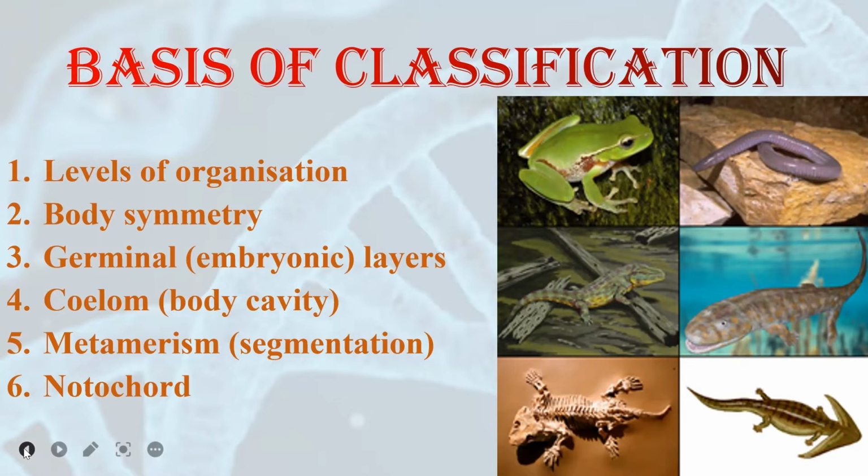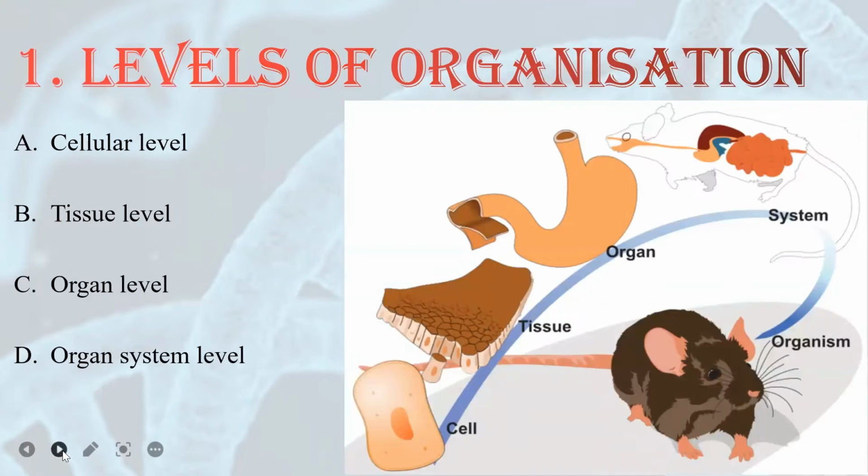Fourth one, presence of coelom. Fifth one, metamerism. Metamerism can be considered as segmentation. Segmentation can be external or internal segmentation. And the last one is presence or absence of notochord, commonly called as backbone. So one by one we are going to see all the 6 bases of classification.